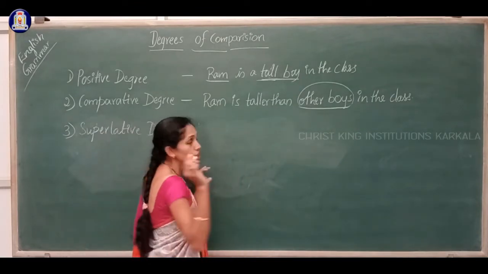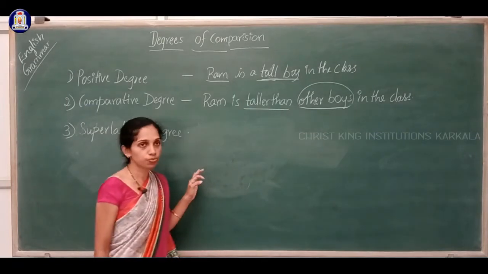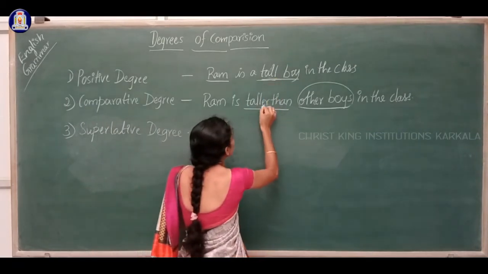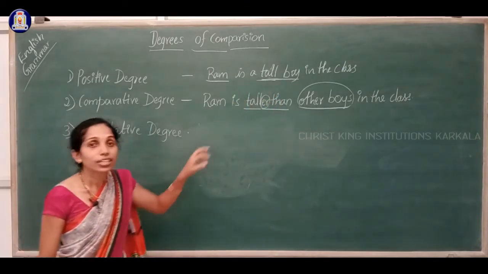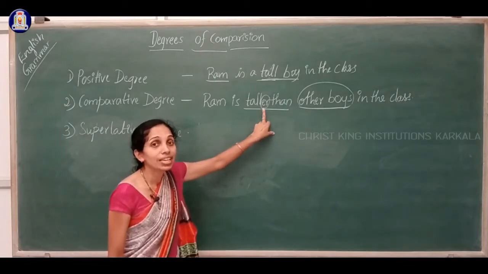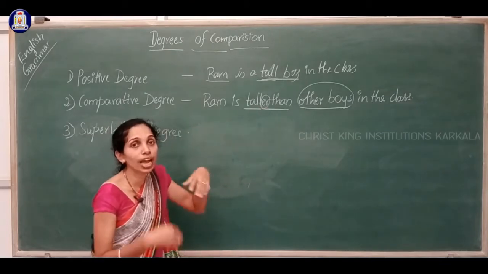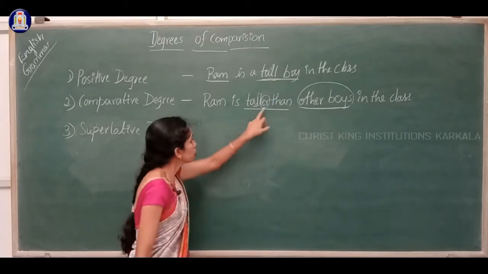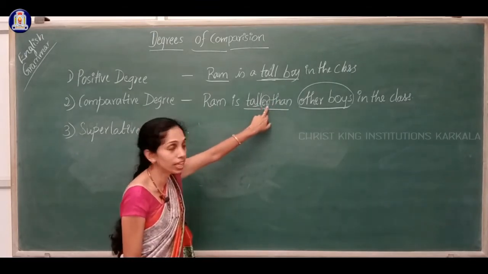And look at the adjective here. Tall, and here taller. What did we add here? We added a suffix, that is an affix, er. Taller.